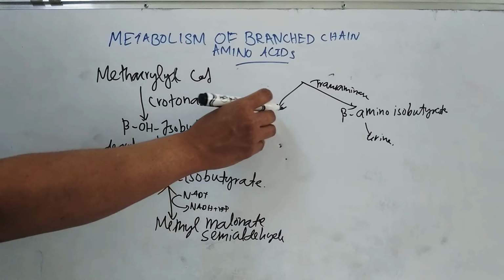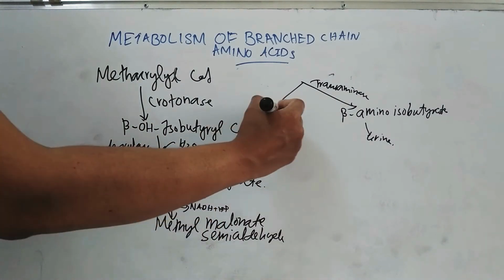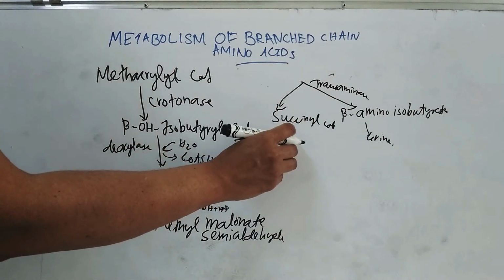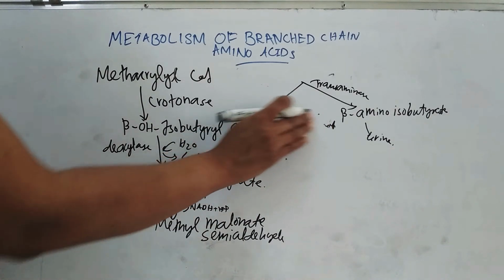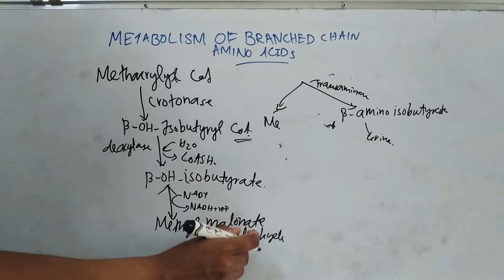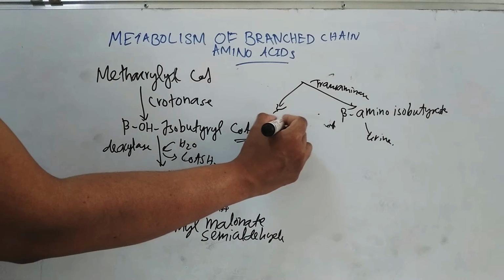Another fate of methyl malonate semialdehyde is that it is converted to succinyl-CoA through methyl malonyl-CoA. So first it forms methyl malonate.